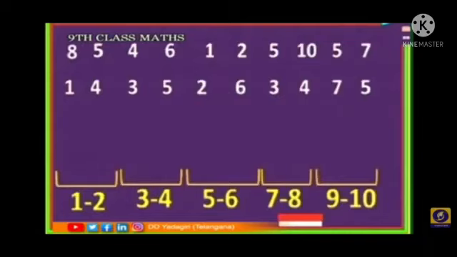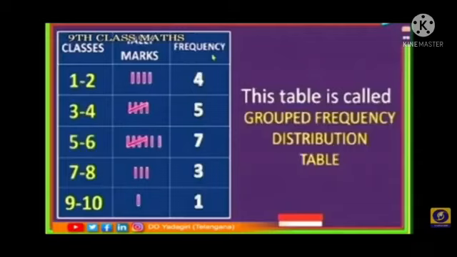The given observations are ungrouped data, so we change them to grouped data. How do we change to grouped data? We divide into class intervals: 1 to 2, 3 to 4, 5 to 6, 7 to 8, 9 to 10 marks. We make one table with class interval, tally marks, frequency.